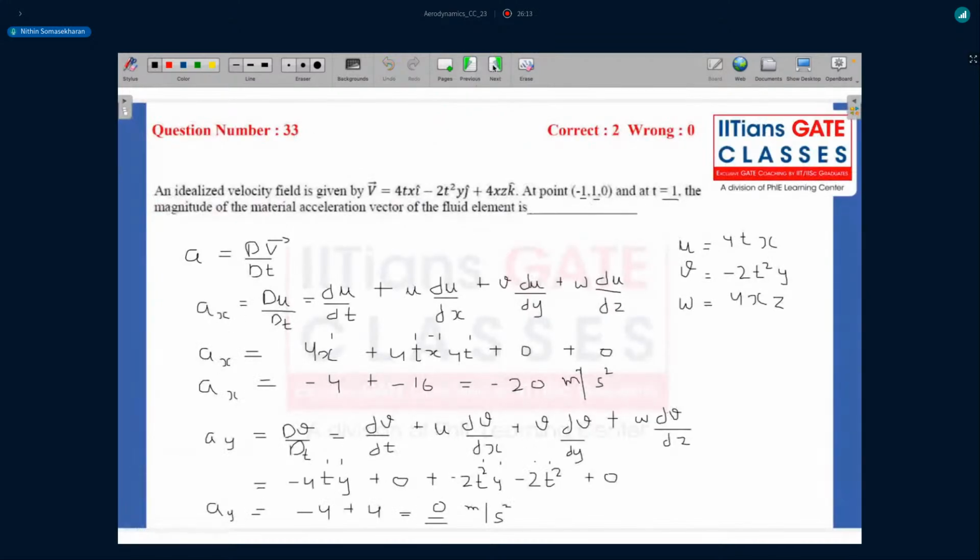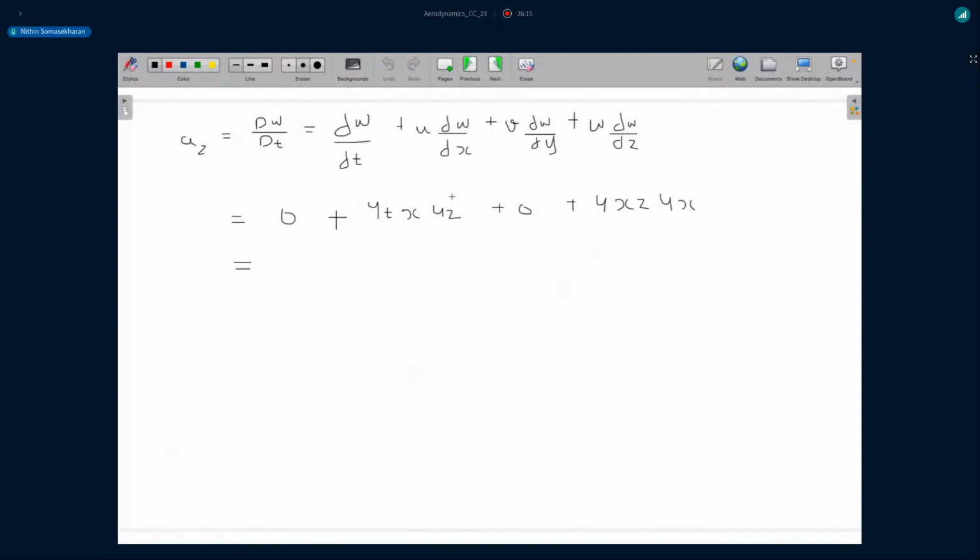And if I substitute the value of x and t and y and z, so z is 0 and t is 1. So if I substitute z 0, this term becomes 0. And here again, z is 0, so this term becomes 0. The other values of x and t, whatever they are, don't really make a difference, right? So az is again 0, in meter per second squared.